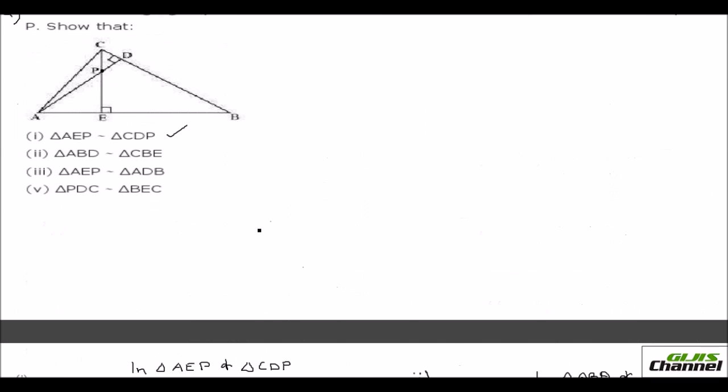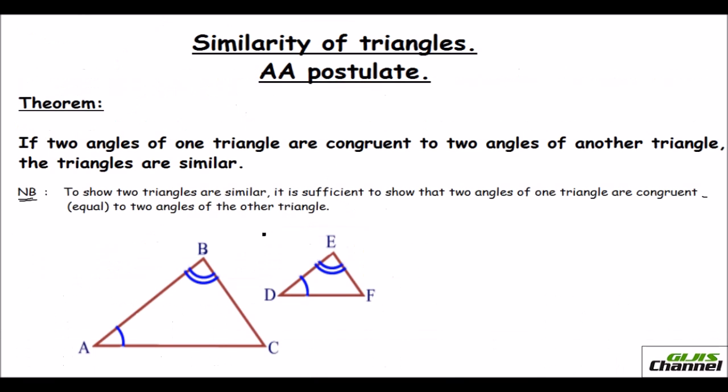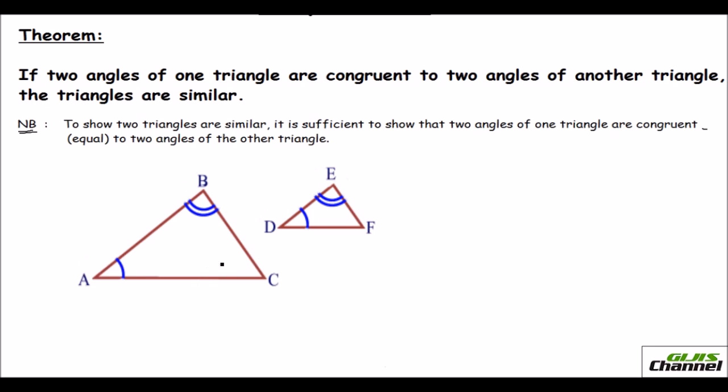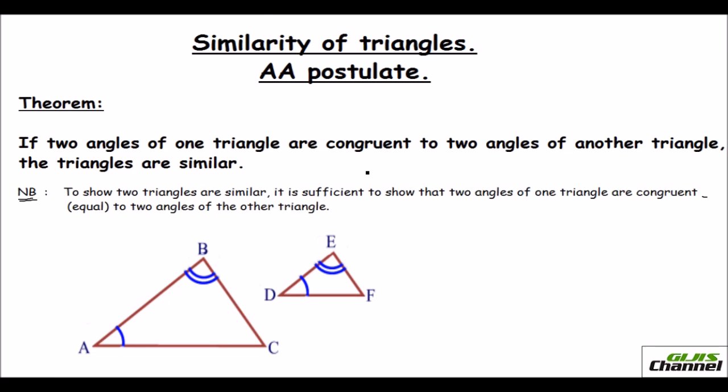So once again I repeat the theorem. When two triangles are given, and if you can prove that two angles of one triangle are congruent to two angles of the other triangle, then you can very well say that these two triangles are similar by the AA postulate. Hope you all understood.